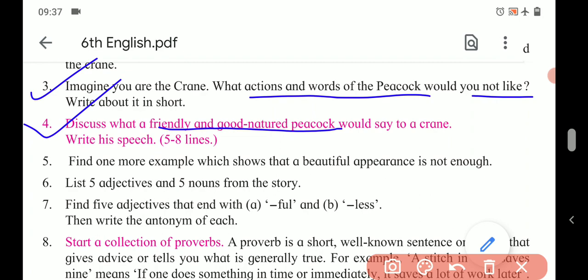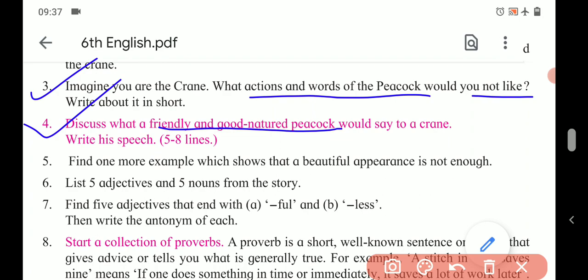Hi, hi crane, you can fly high in the sky. You are very lucky that you can see the beautiful earth. Here, my feathers are useless. Though they are colorful, I can't fly high in the sky and I can't see the beautiful earth, the beauty presented on the earth.